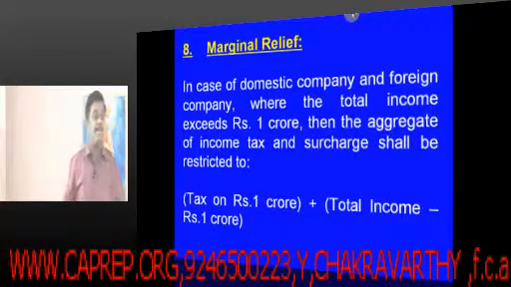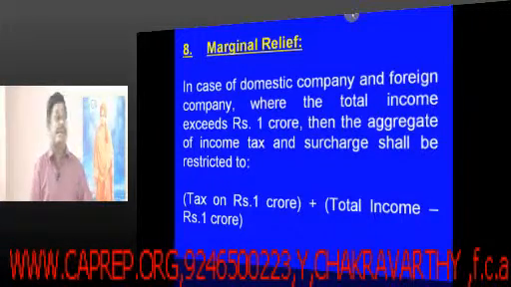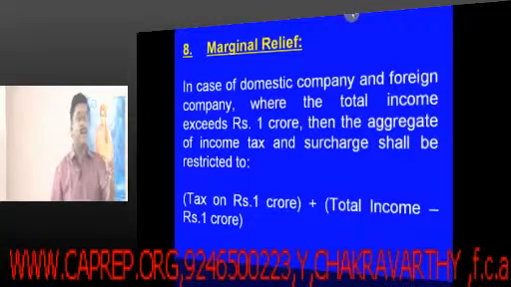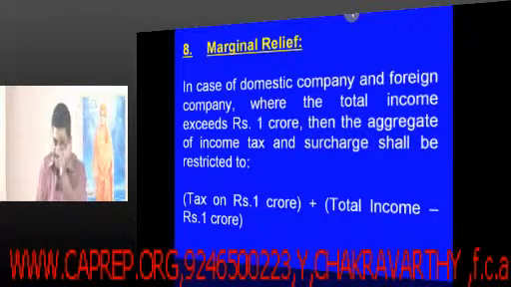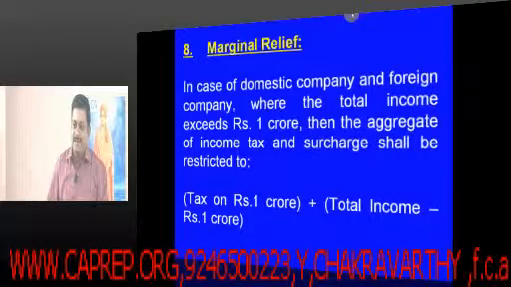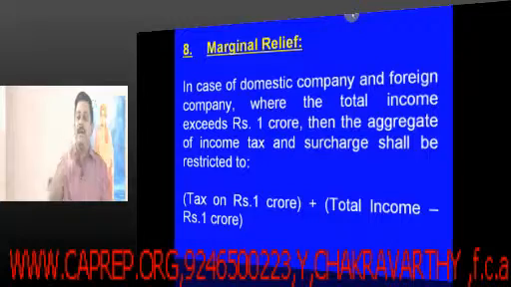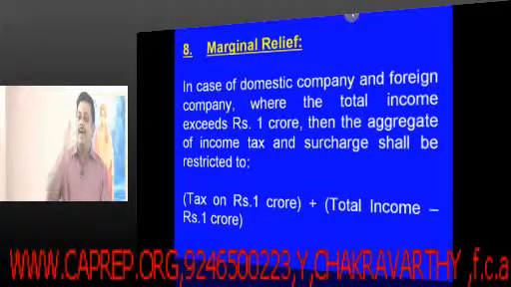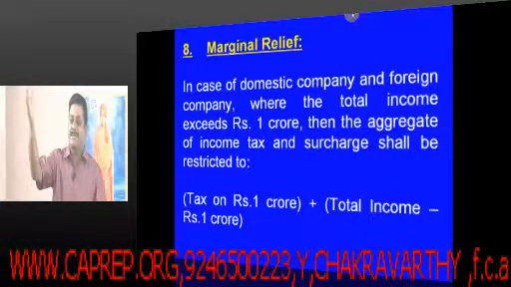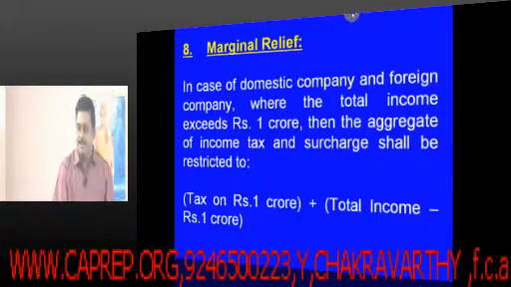Whereas if the company's income is 1 crore 1 lakh, you are asking that company to pay the tax of 30 lakhs 30,000 plus a surcharge of 5%. As a result of that, what will happen? Their tax liability will be over and above 30 lakhs, somewhere it goes to 1,80,000 plus.